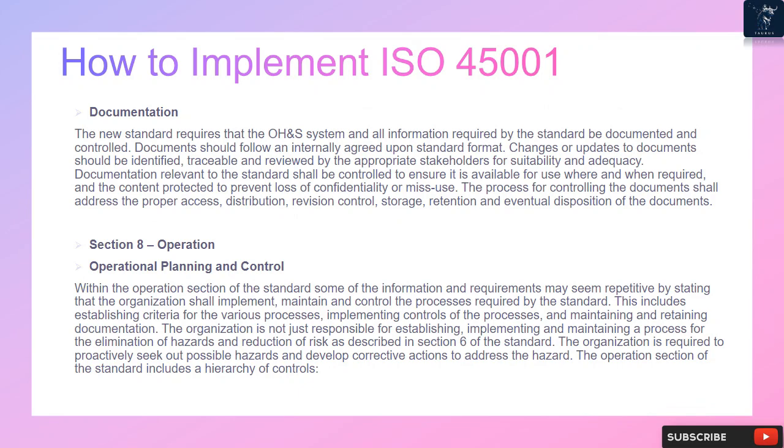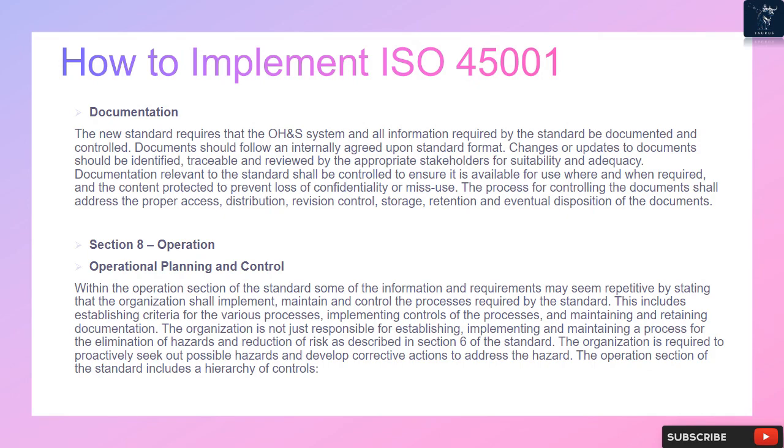The process for controlling the documents shall address the proper access, distribution, revision control, storage, retention and eventual disposition of the documents. Section 8, Operation. Operational planning and control. Within the operation section of the standard, some of the information and requirements may seem repetitive by stating that the organization shall implement, maintain, and control the processes required by the standard. This includes establishing criteria for the various processes, implementing controls of the processes, and maintaining and retaining documentation.